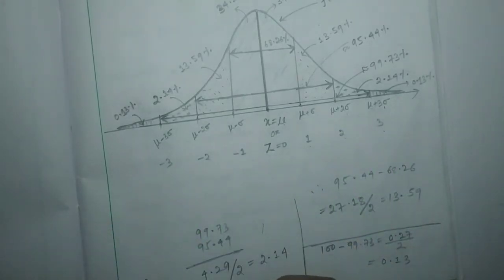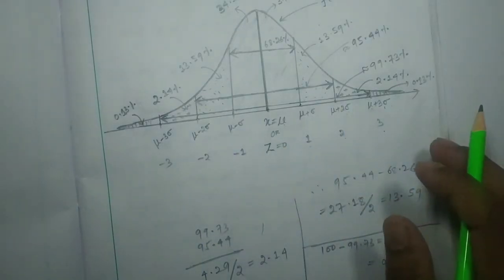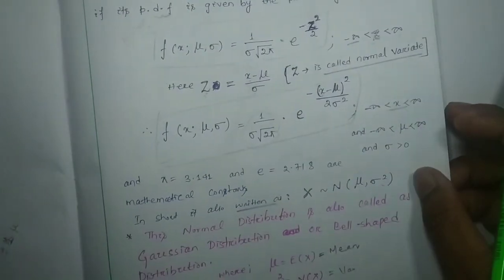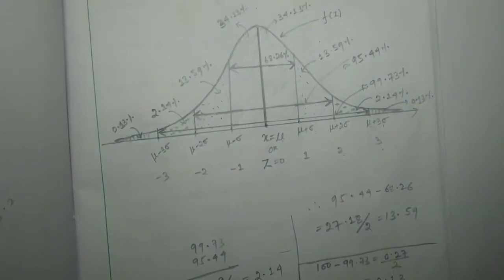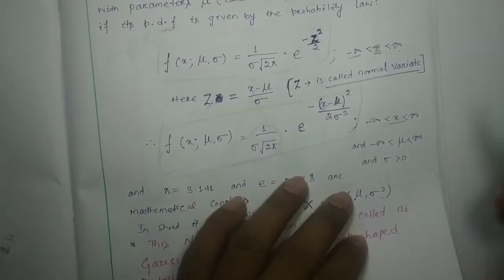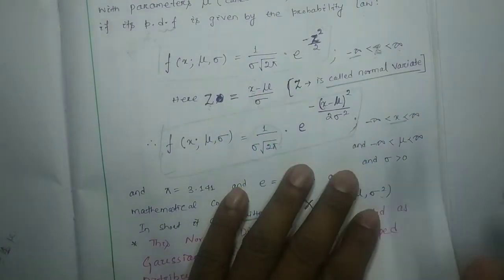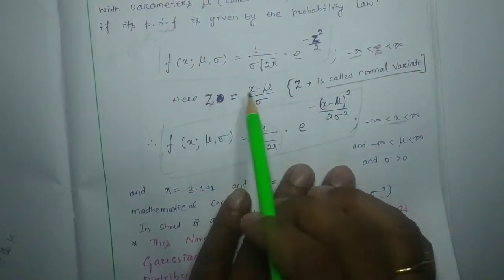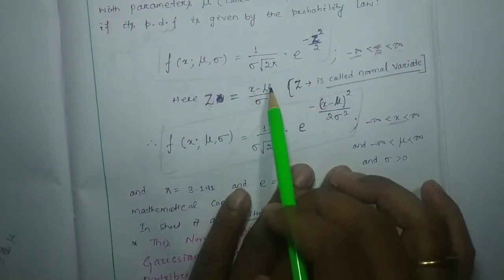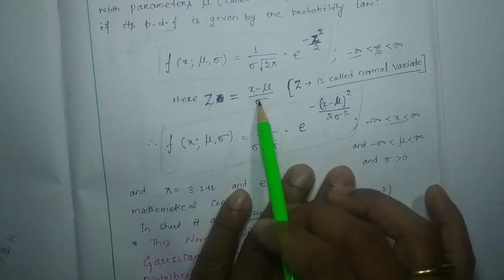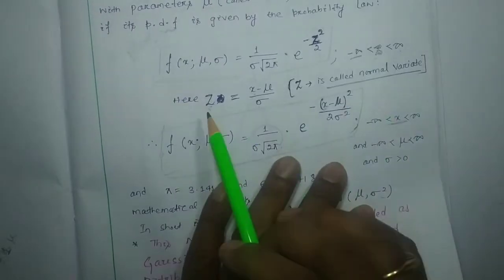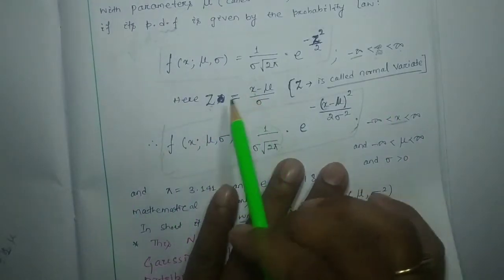So here I want to say one thing, that the normal distribution can be constructed with the help of either Z or x. And Z and x are directly related, as mu and sigma are constants. The mean is constant and the standard deviation is itself constant, so Z and x are interlinked, or you can say directly linked.